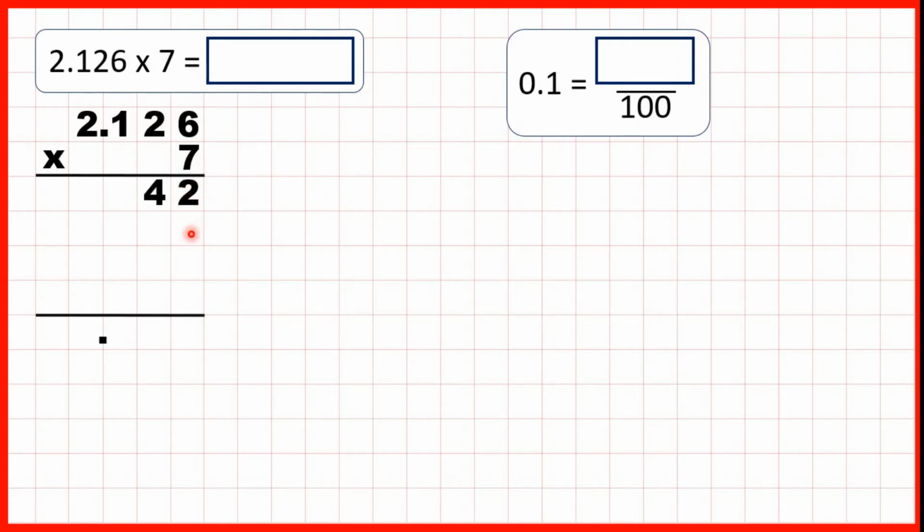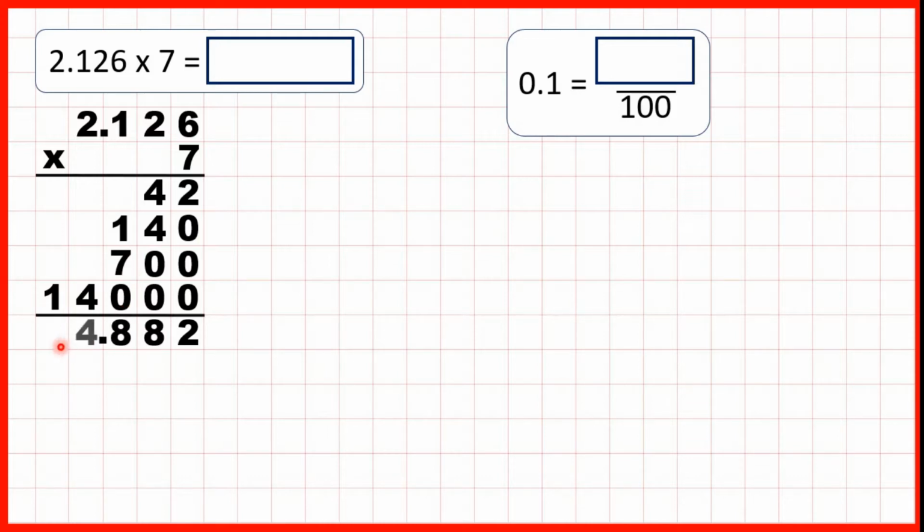Now for our second answer line, we need to remember our 0, and 2 times 7 is 14. For our third answer line, we need 2 zeros, and 1 times 7 is 7. And for our fourth answer line, we need 3 zeros, and 2 times 7 is 14. So we can add up our answer lines to get our answer.